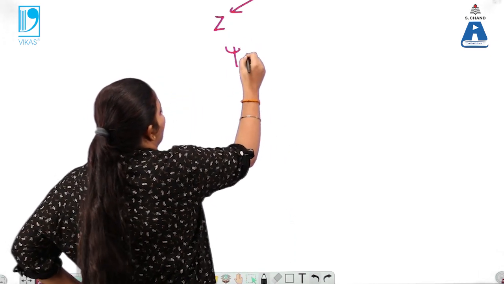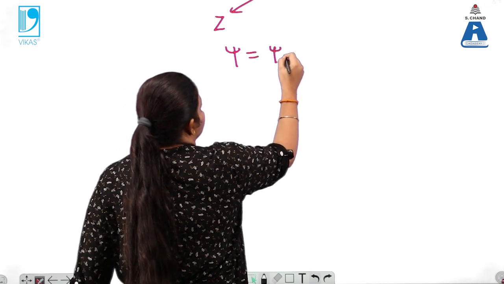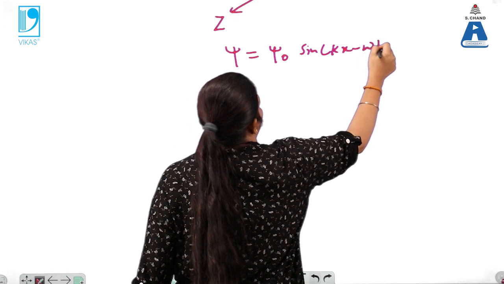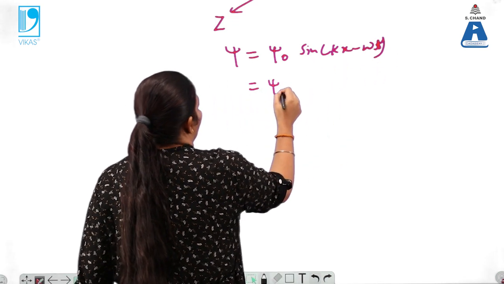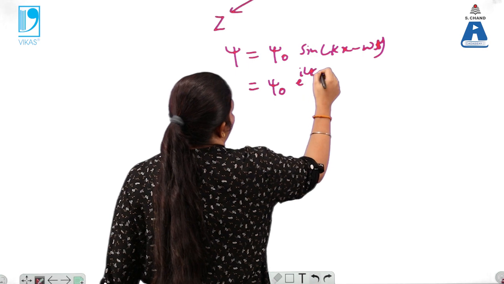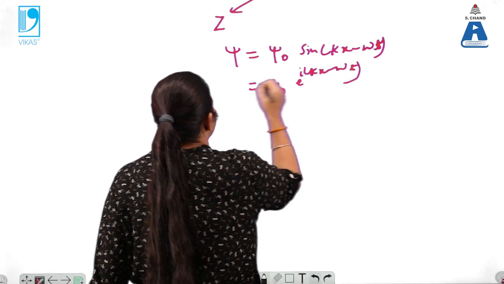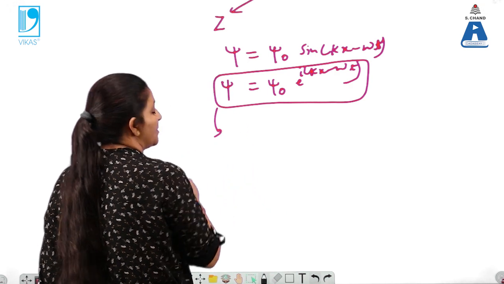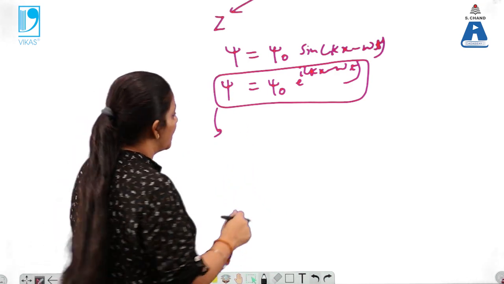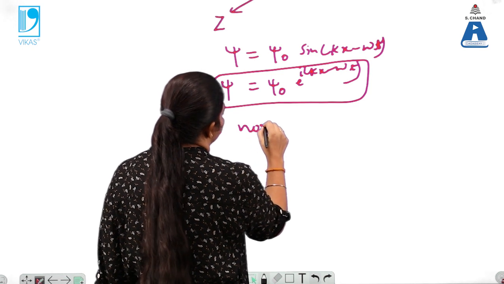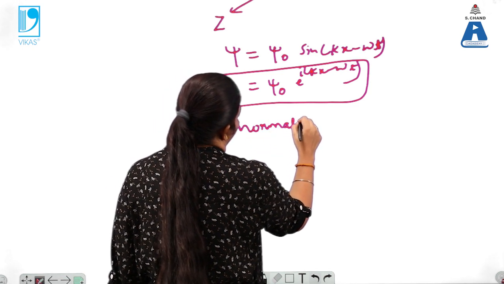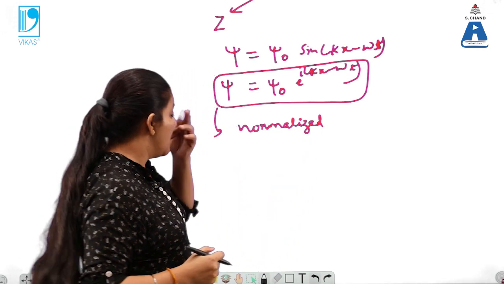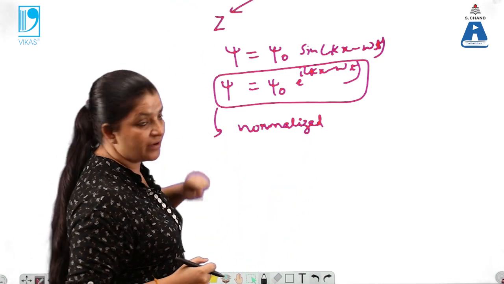Now we know that psi is written as psi naught into sine kx minus omega t, or in the exponential form, psi naught e to the power i(kx minus omega t). So this is the wave function over here. Now this wave function must be normalized. What is the meaning of normalized over here?